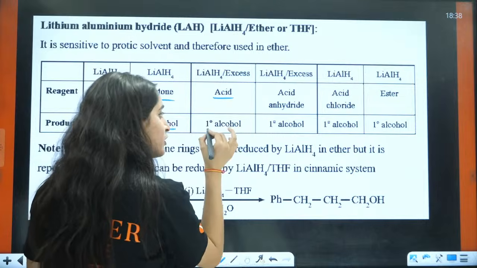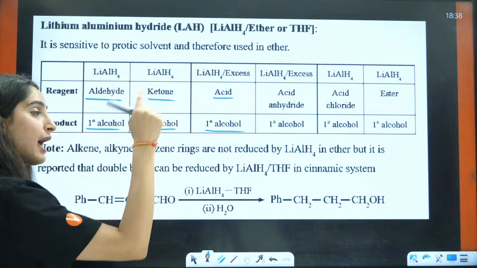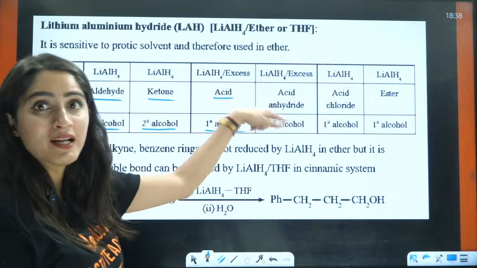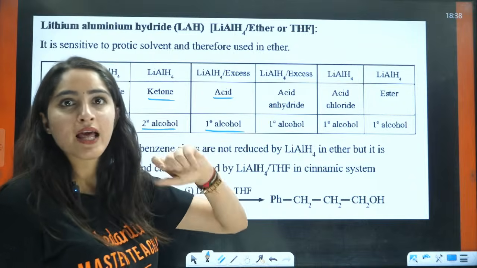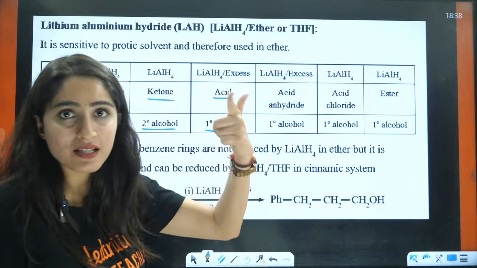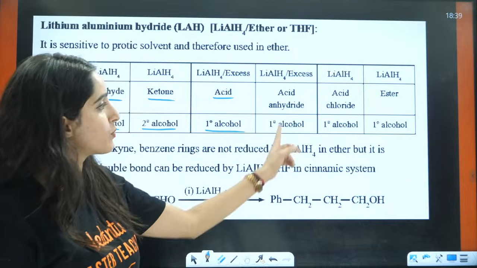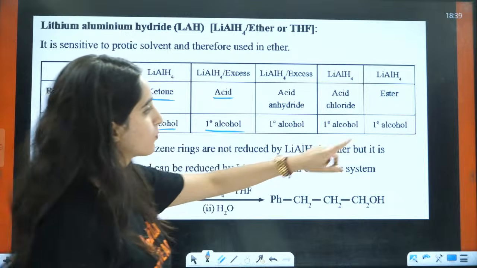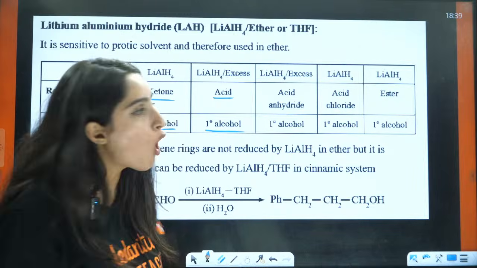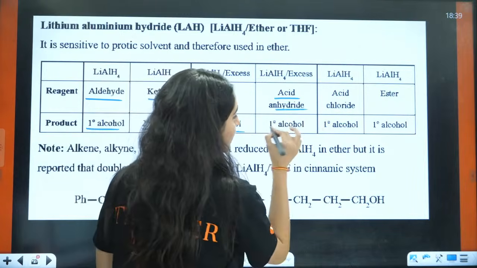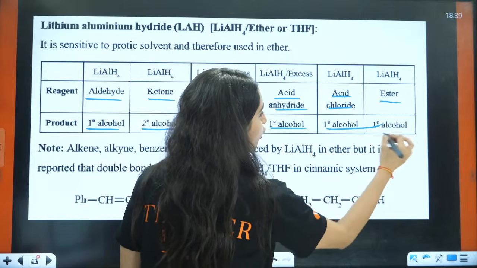If you have an acid, it will convert it to 1 degree, because acid is a terminal group. Aldehyde is a terminal group. Acid is a terminal group. Acid anhydride is a terminal group. Then acid chloride is a terminal group. Then ester is a terminal group. All these terminal groups will be converted to 1 degree alcohol.